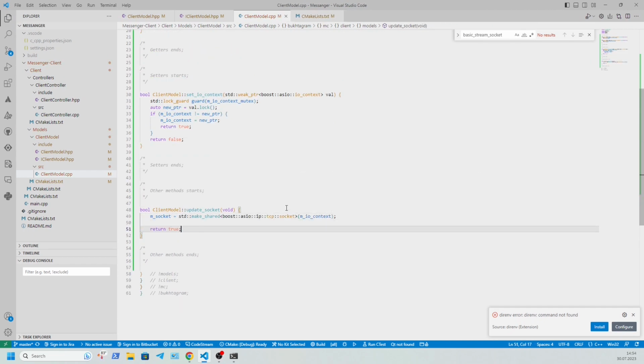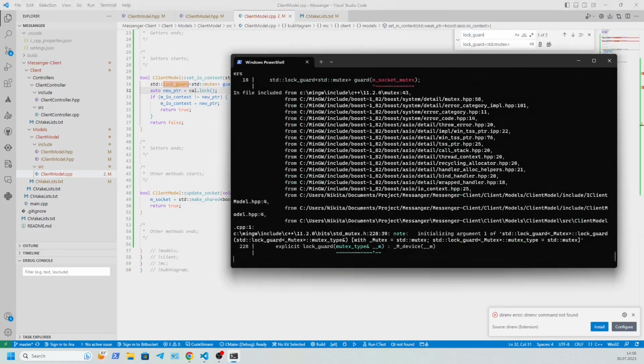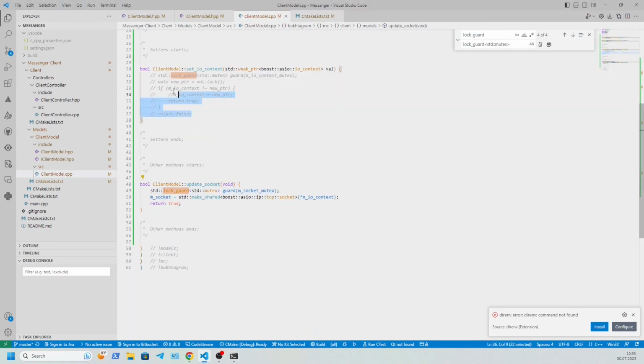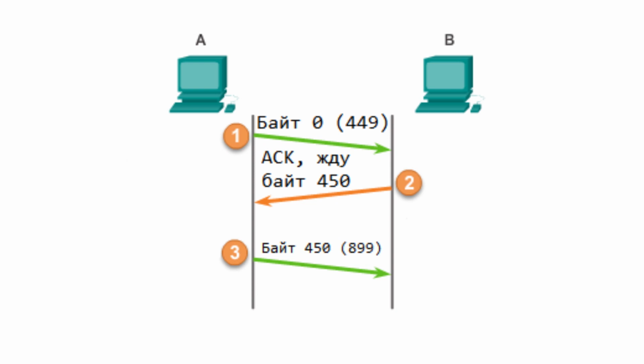I decided to use a TCP socket since we are writing a messenger and the reliability of packet transmission is important to us. For those who don't know, the TCP protocol is based on the principle of a three-way handshake. Let's say the client sends a packet with bytes from 0 to 449 and expects a response from the server. If the server does not provide a response, the client sends a packet with the same data again. If the server responds, the client sends a packet with bytes from 415 to 999.